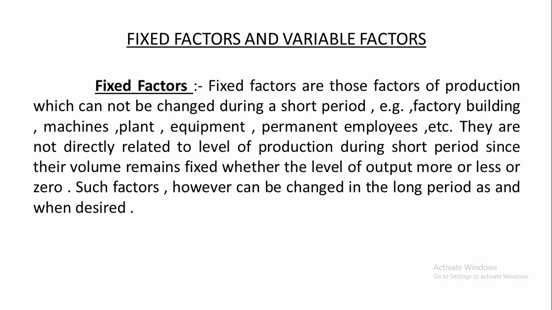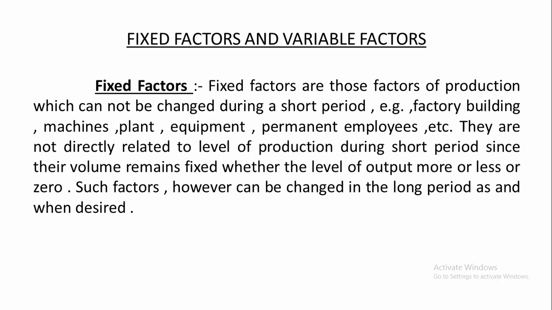Here it is given: factory building, machines, plant, equipment, permanent employees. Their size we cannot change in a short period. So those factors of production which cannot be changed during a short period are known as fixed factors. Remember it. They are not directly related to level of production during short period, since their volume remains fixed whether the level of output is more or less or zero. Whatever the size of production, it may be increased, it may be reduced, or it may be zero.